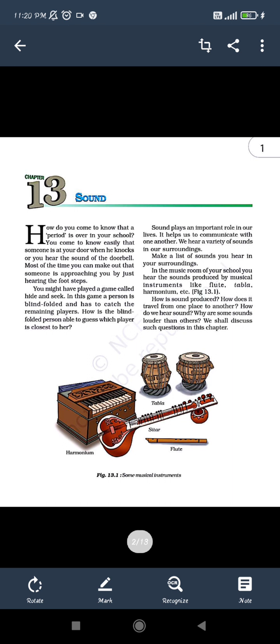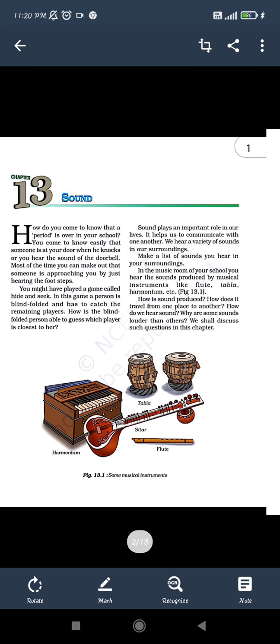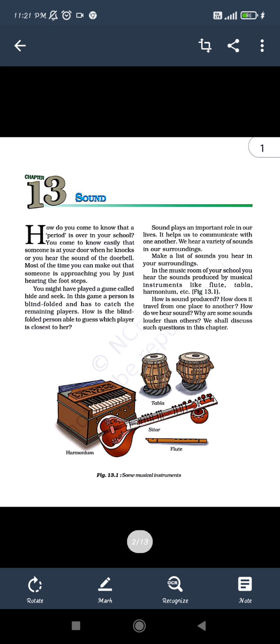in our life because we communicate with others with the help of sound. And sound is produced when two objects collide with each other, or when we strike it with some other object, or we vibrate something. So vibrations are required to produce sound, and sound needs a medium to travel. It travels with the medium and it travels in the form of waves. So these 4 points we have seen in today's video.